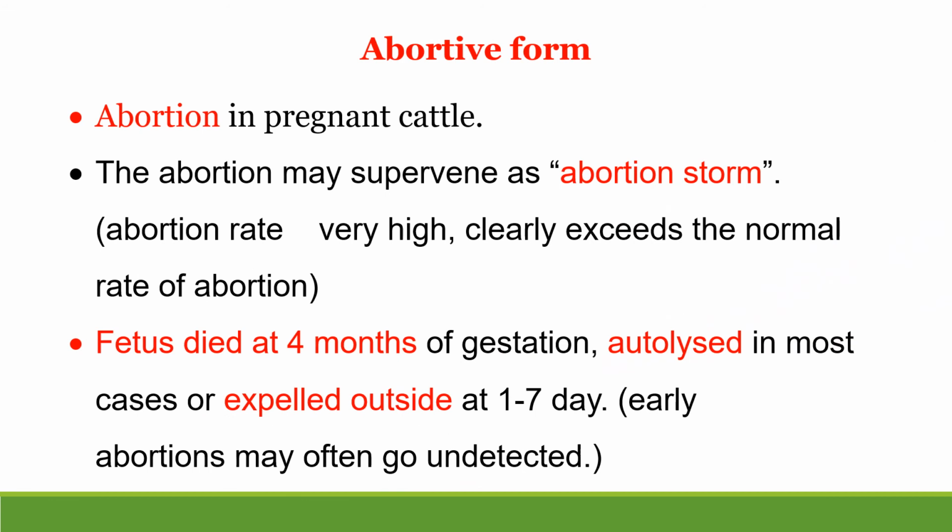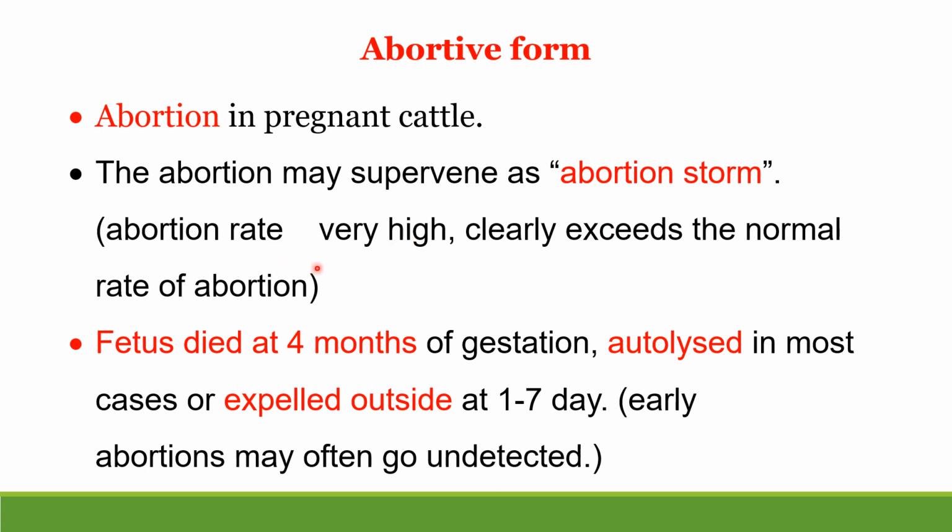The fifth or the last form is abortive form. The word abortive suggests there is abortion, abortion in pregnant cattle. Here the main symptom is abortion. Abortion may supervene. And abortion occurs in the form of abortion storm. It is not that one or two animals abort, but most of the infected animals show abortion. That is called abortion storm, just like thunderstorm.